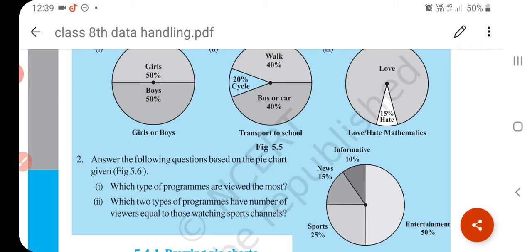What is range of the data? The difference between the highest class limit and lowest class limit is called range of the data.